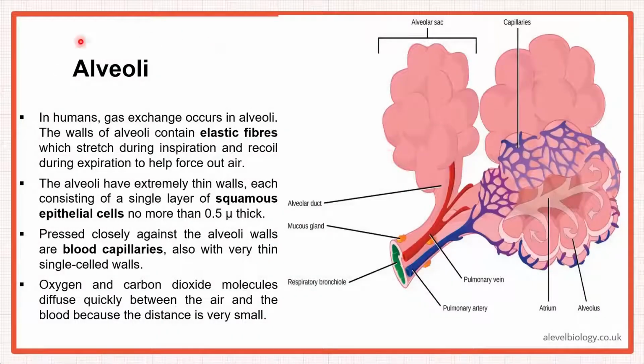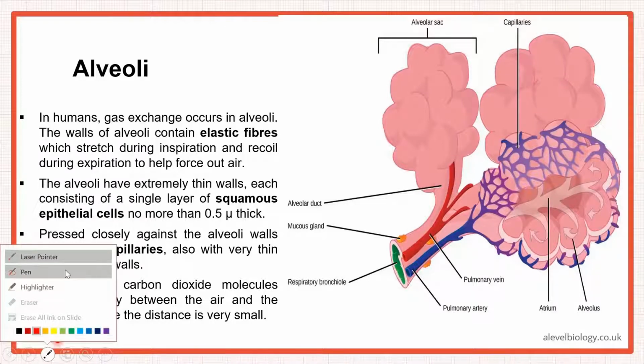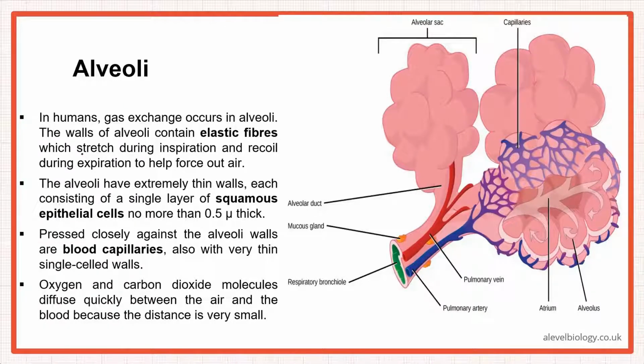All right, then. Talking about the alveoli now. When we talk about alveoli, it is this area where the gas exchange will take place, right? So in humans, the gas exchange takes place in the alveoli, and the walls of the alveoli contain elastic fibers, right? And these elastic fibers stretch and recoil. These are the two terms that you need to use when you're talking about the alveoli. So the walls would stretch during inspiration and recoil during expiration to help force out the air.